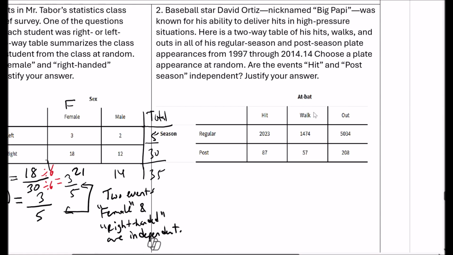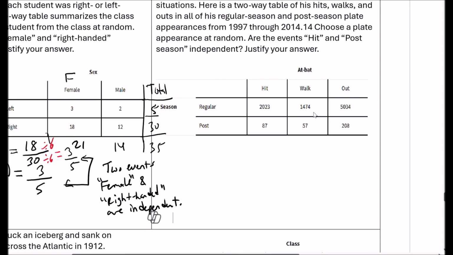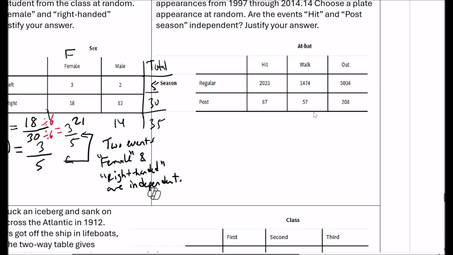Baseball star David Ortiz, nicknamed Big Papi, was known for his ability to deliver hits in high-pressure situations. Here's a two-way table of his hits, walks, and outs. All right, are the events hit and postseason independent? So we'll say H is for hit, and T is for postseason. Okay. So what's the probability that, given that he's in the postseason, he gets a hit?